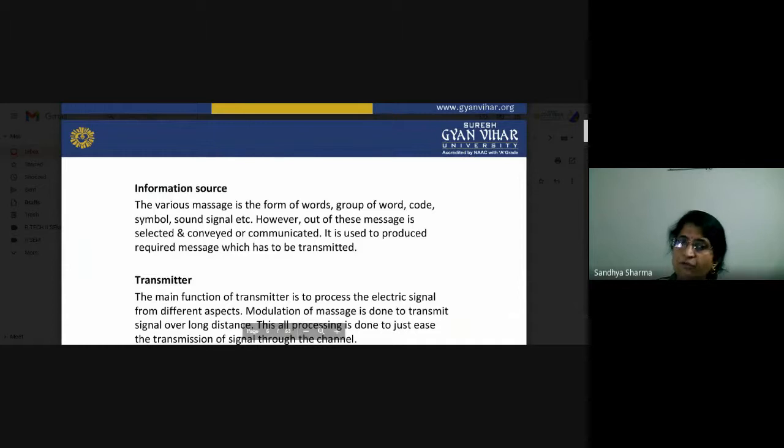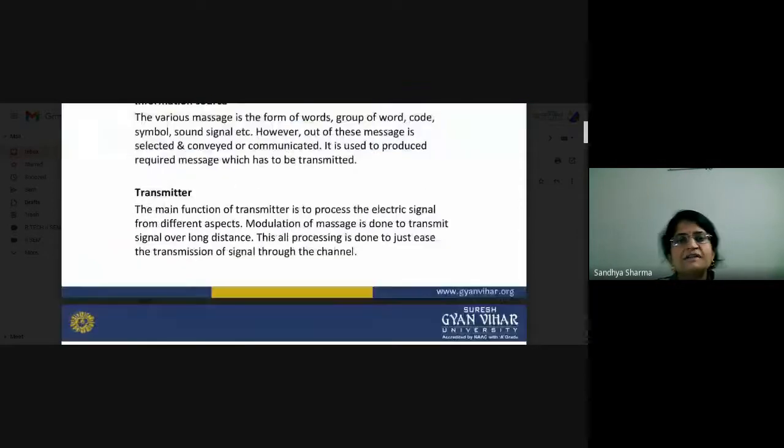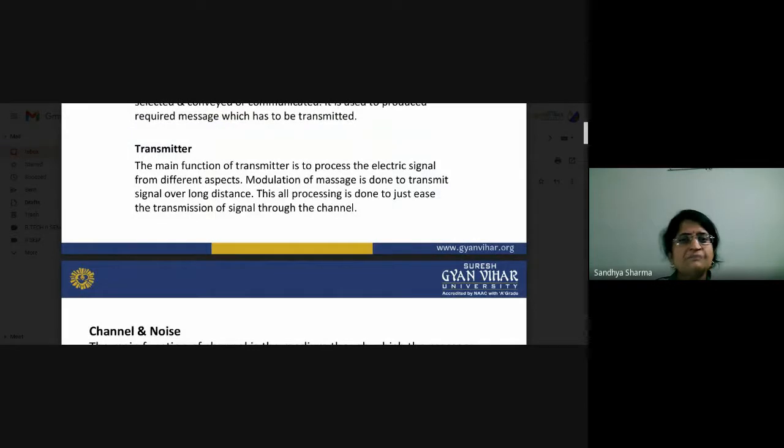What I have told you is that first of all you have a physical quantity, and now you can convert this quantity into an electrical signal. What is the purpose of the transmitter? The main function of the transmitter is to process the electrical signal. What is the working of your transmitter? The modulation process is done in the transmitter.